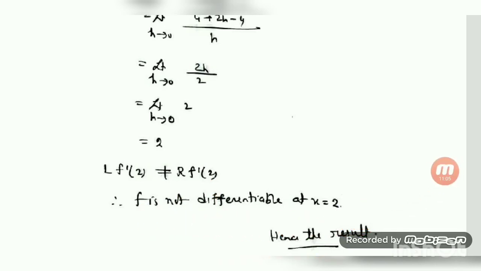So here the result is completed because we have seen the function is continuous for every real number but not differentiable at exactly 2 points, and those points are 1 and 2. Similarly, if any question asks for exactly 3 points, we will do the modulus function also. The same example we can consider. Instead of writing modulus x minus 1 plus modulus x minus 2, you write one more term containing x minus 3. Then we can do the solution in the same way.